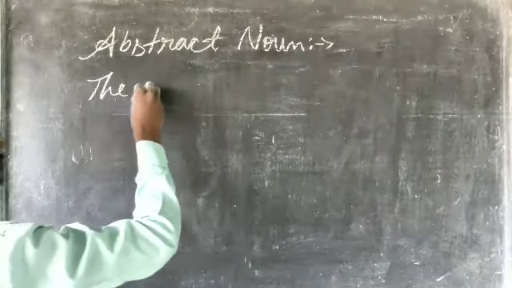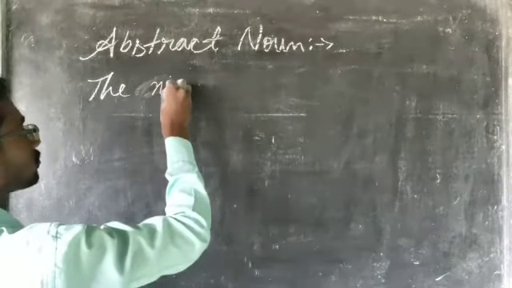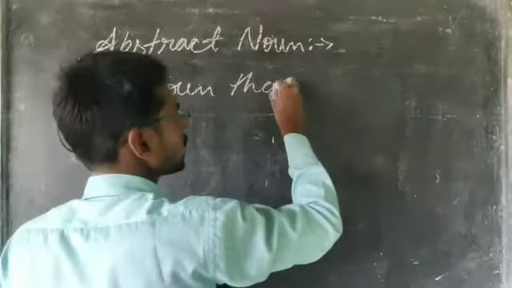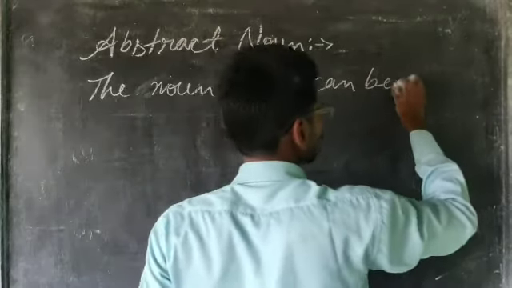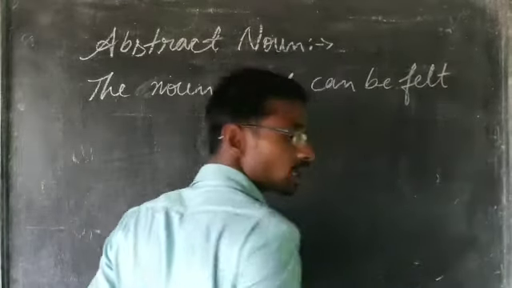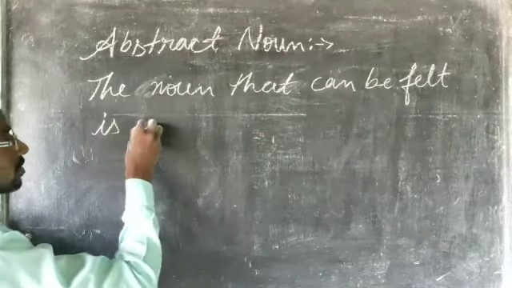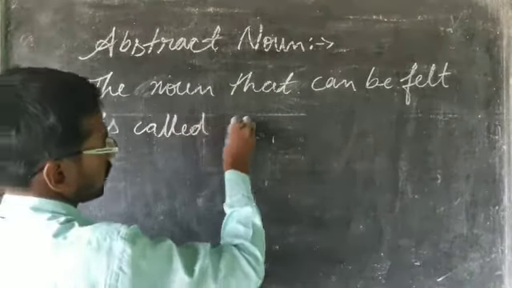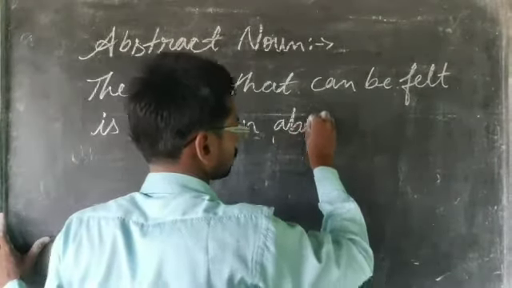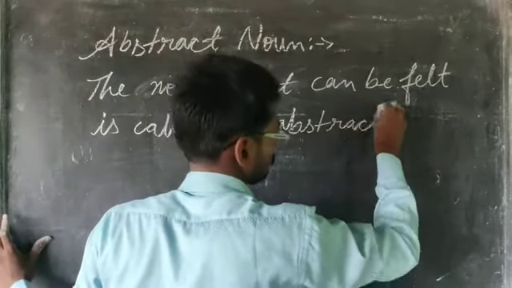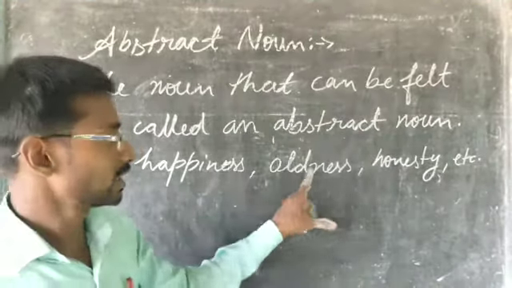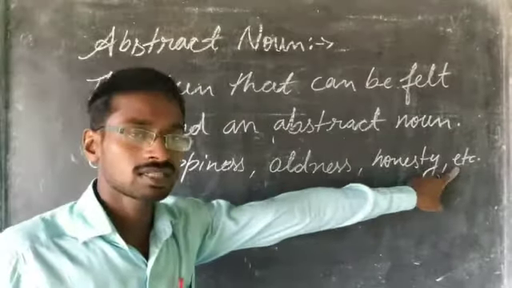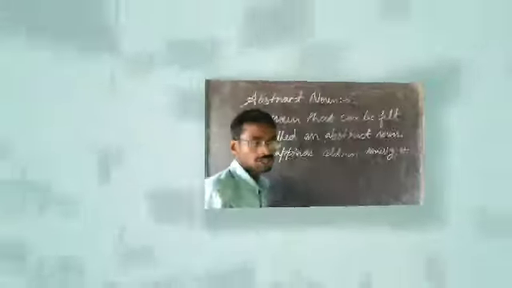Abstract noun. The noun that can be felt is called an abstract noun. As for example, happiness, oldness, honesty, etc. These are the examples of the abstract noun.